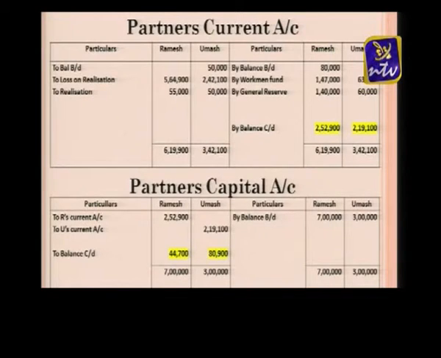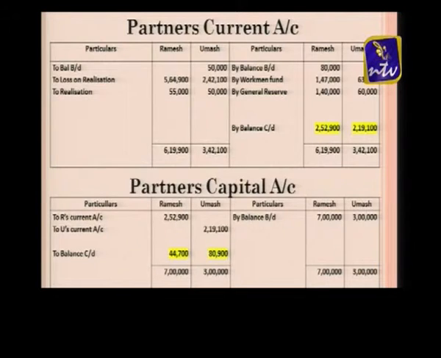In the question, they have given Ramesh current account and also Umesh current account. But Umesh current account is showing a debit balance and Ramesh current account is showing a credit balance. You can see by balance brought down, Ramesh current account is 80,000 and Umesh current account is showing 50,000. Also, all undistributed profit is transferred to the partners' current account.